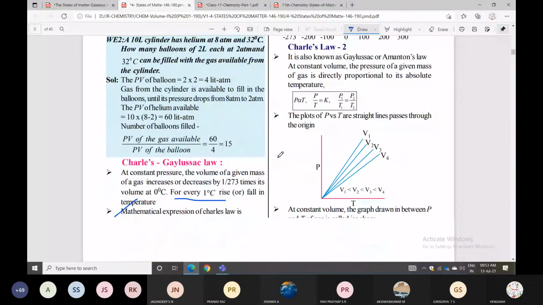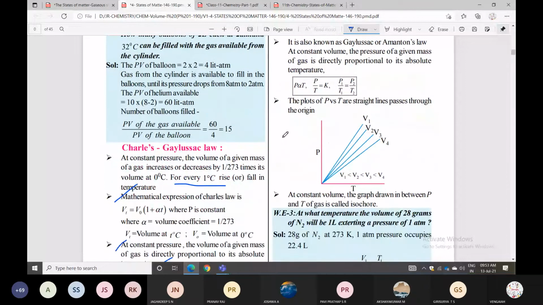First is Boyle's law: at constant temperature, V is inversely proportional to pressure. So P and V are inversely proportional, and V and T are directly proportional. One more law is Avogadro's law, and the third law is where volume is constant.